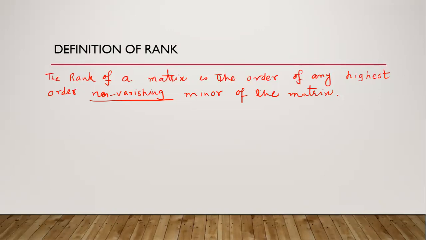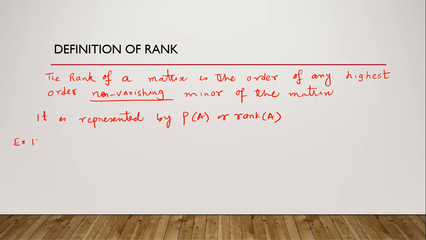This is an important word, non-vanishing. So it is the order of any highest order non-vanishing minor. It is represented by rho of A or rank of A.